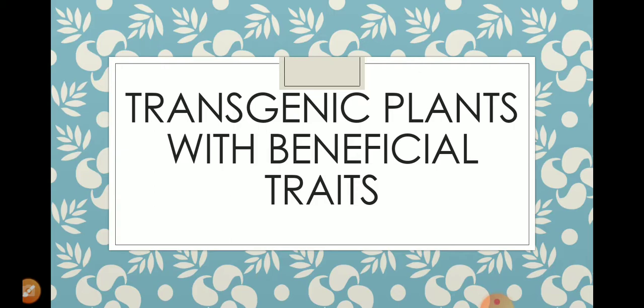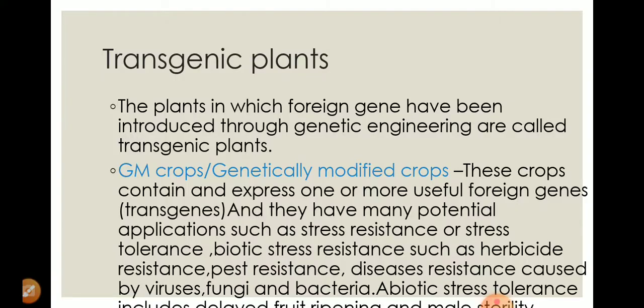There are several examples of transgenic plants, and in most cases we call them GMO, that is, genetically modified organisms. Genetically modified organisms are of two types, related to plants and related to animals.